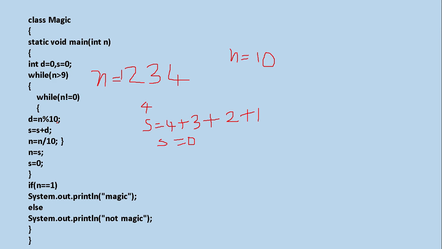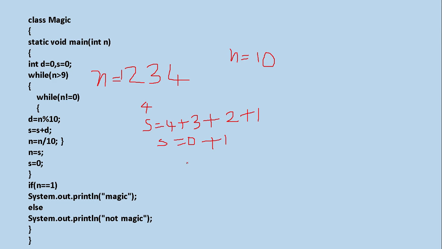In this case you will get 1. After that s is equal to s plus d. So in s what will be added? Plus 1 will be added. Now n is equal to n divided by 10. That means it becomes 0. Now 0 not equal to 0? False. Coming out of the inner loop and coming over here, n is equal to s.